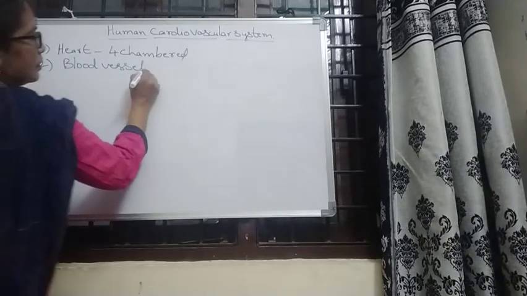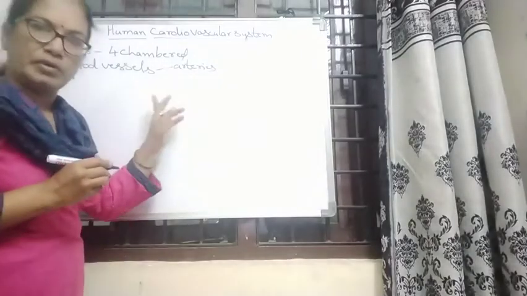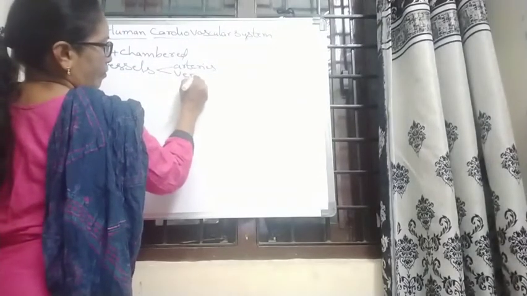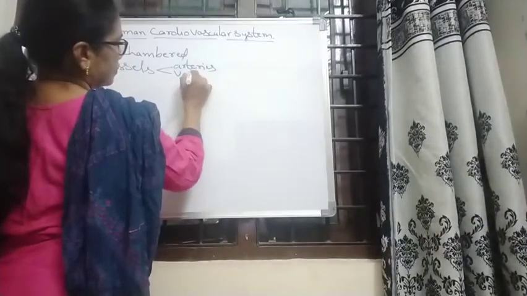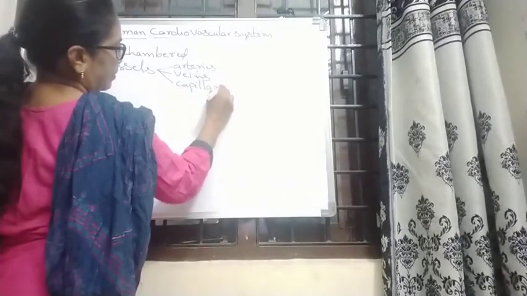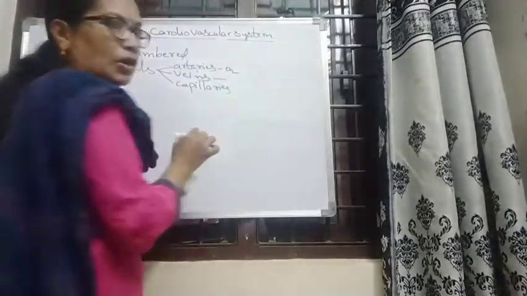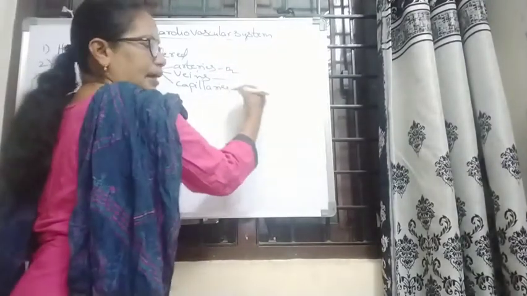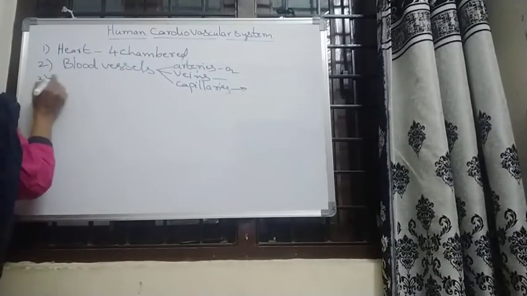Blood vessels are arteries, in which oxygenated blood flows, veins, and capillaries. In arteries, oxygenated blood flows, and in veins, deoxygenated blood flows, and capillaries directly enter into the tissues and organs. Next, the third one is the blood.